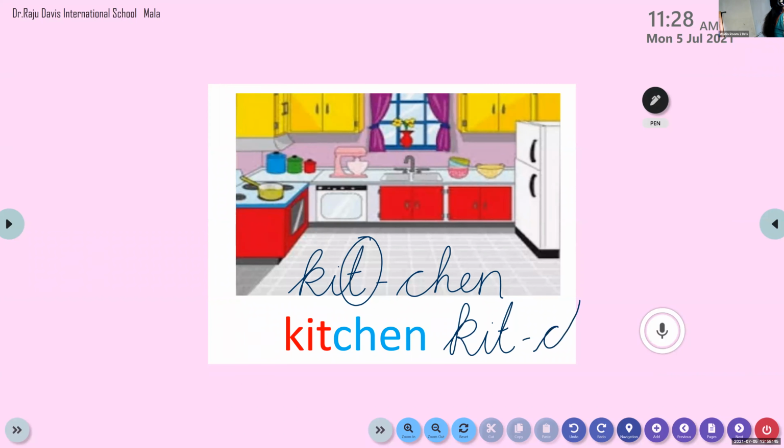Kitchen. Okay, so write it all together. It is kitchen. When you write the word kitchen, don't forget to write the letter T. Much stress is not given to the T. So it is kitchen. When you syllabicate here, it is kitchen.